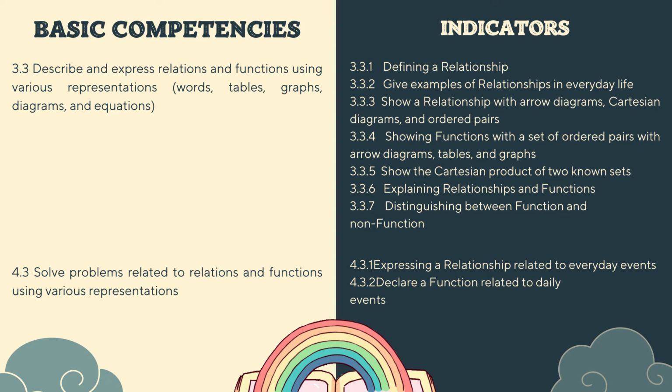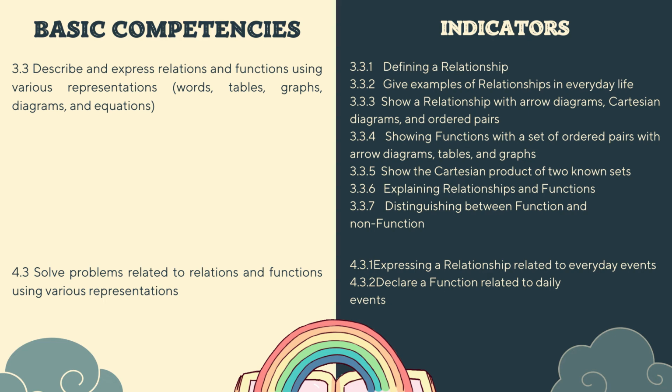Fourth, showing function with a set of ordered pairs, with arrow diagrams, tables, and graphs. Fifth, show the Cartesian product of two known sets. Sixth, explaining relationship and function. The last but not least, the seventh, distinguishing between function and non-function.